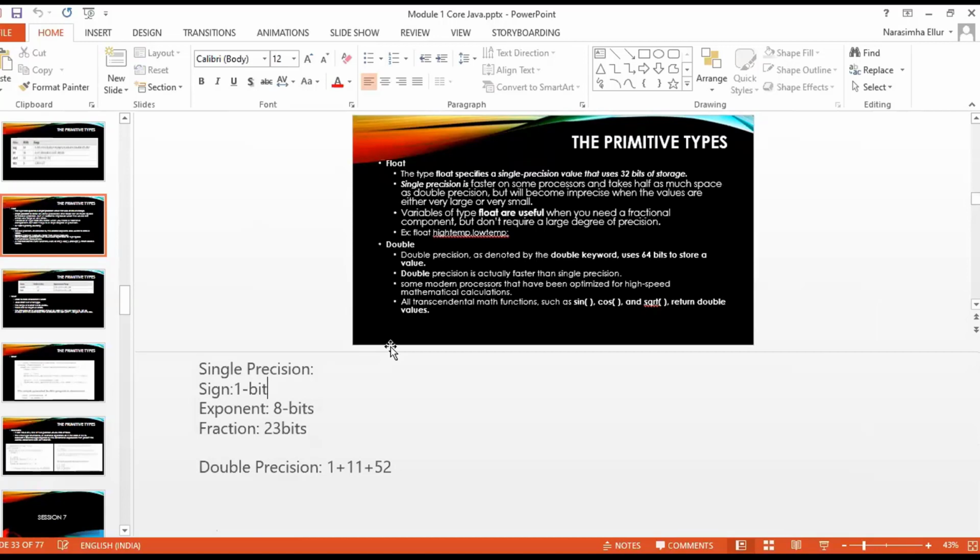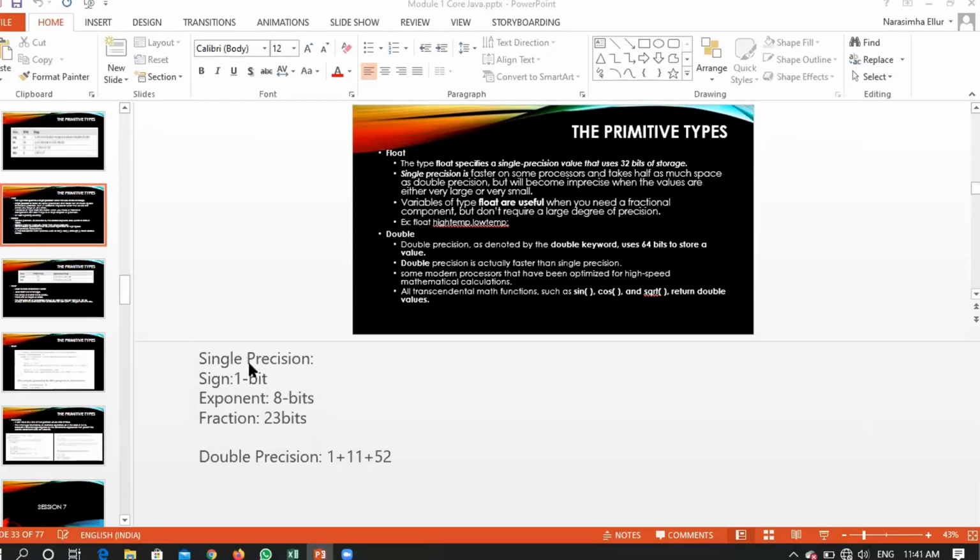Hope this screen you can see. When you say single precision, you said 32 bits are required for the storage. Can I say that 32 bits is nothing but 4 bytes of data, right? You can say. So if you are using 4 bytes of data for representing any floating point value, be clear with my statement. What I'm saying is, if you are using 4 bytes of data for representing any floating point number, then that is called a single precision representation, right?